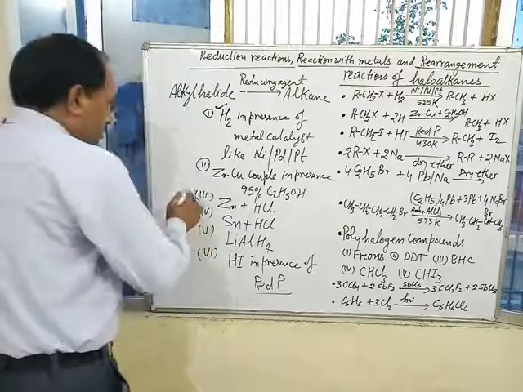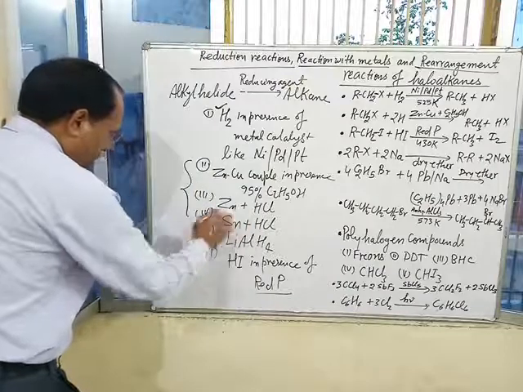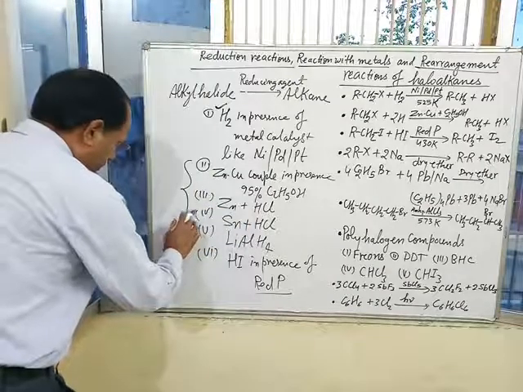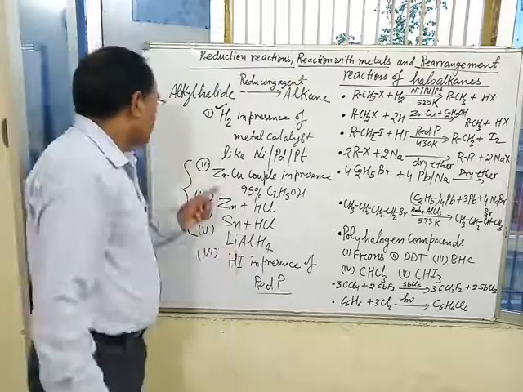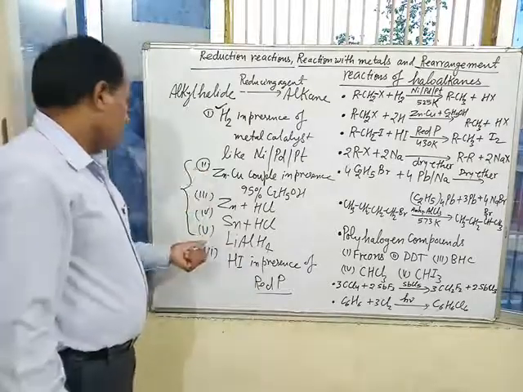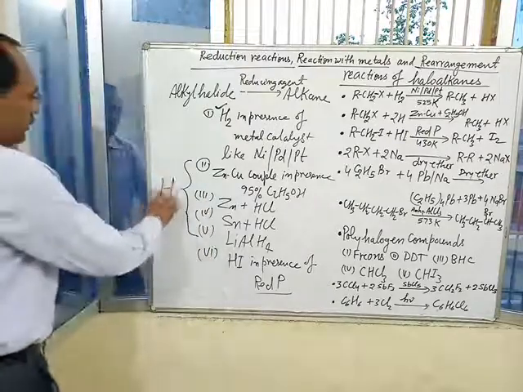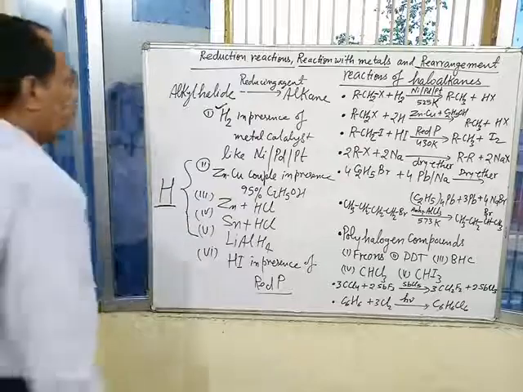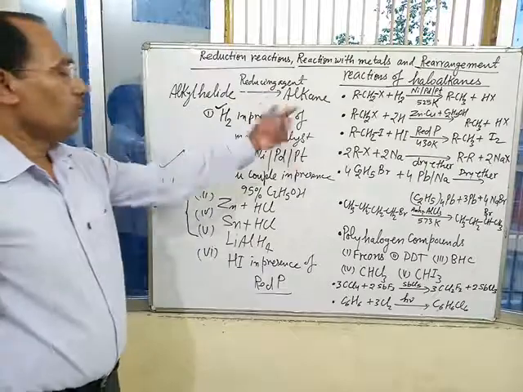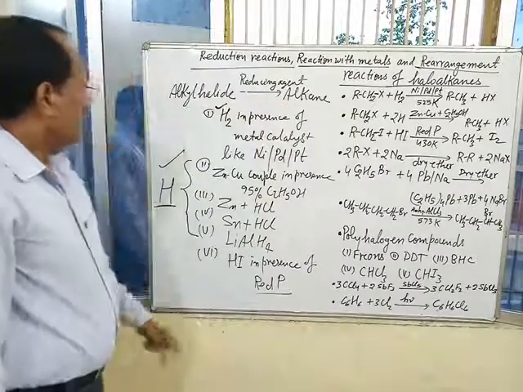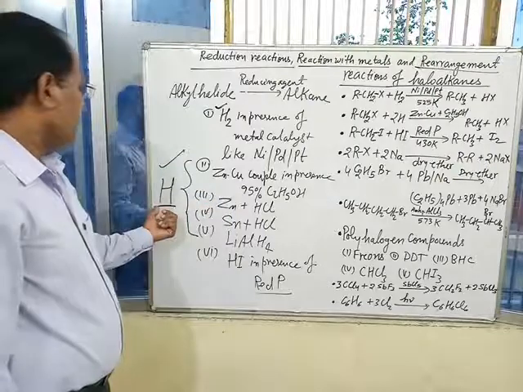In case of zinc copper couple, zinc hydrochloric acid, tin hydrochloric acid and lithium aluminum hydride, means second to fifth reducing agent, nascent hydrogen is liberated, which reduces alkyl halide into alkane.